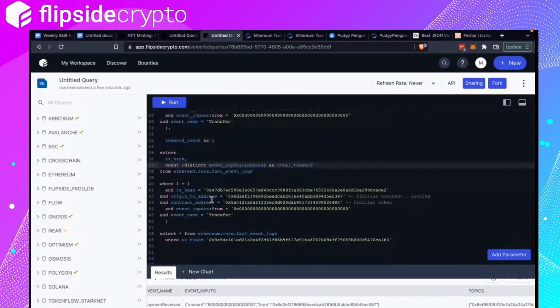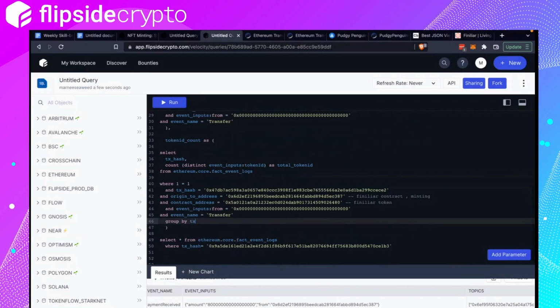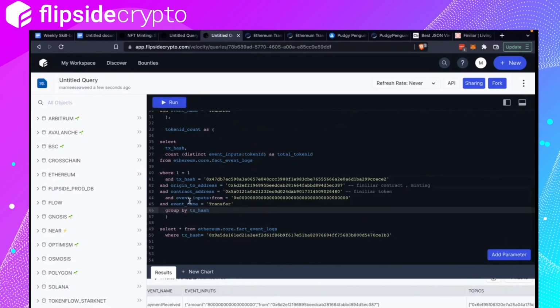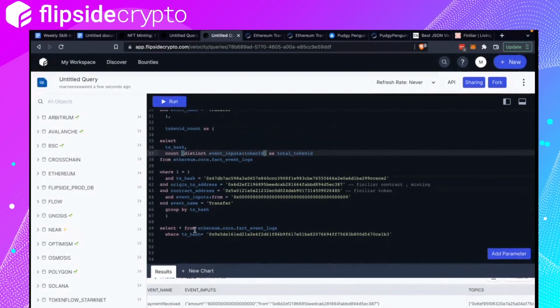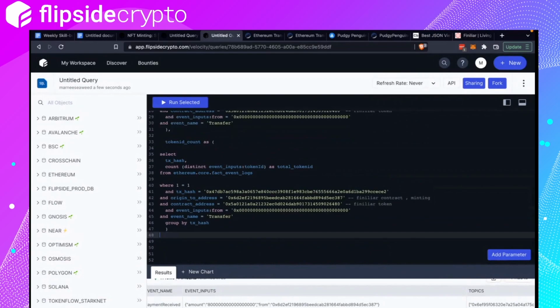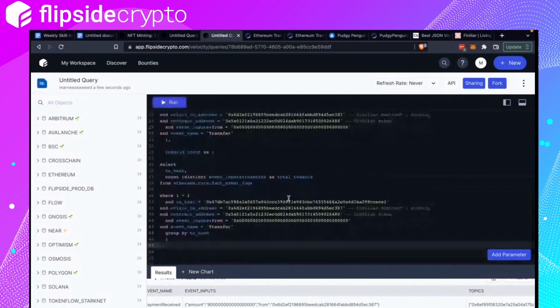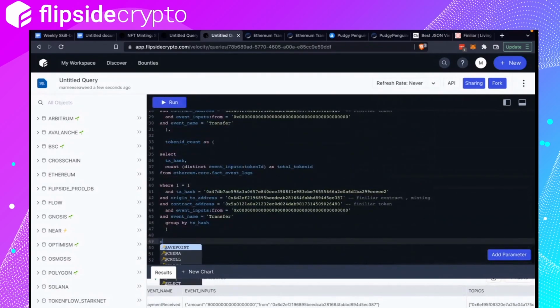And then group by transaction hash or group by one. We need a group by because we added an aggregate here, which is count. All right, cool. So I think all this looks good. So to be sure, let me just run it, right?